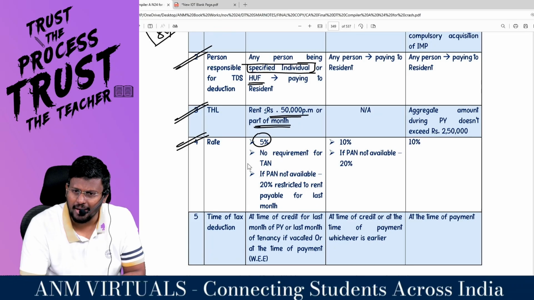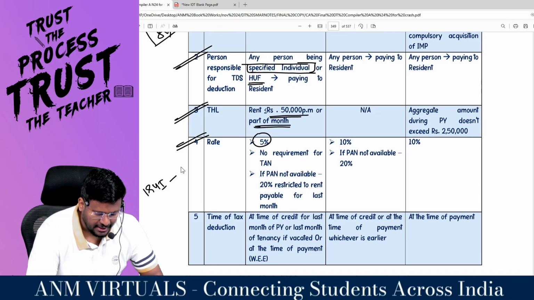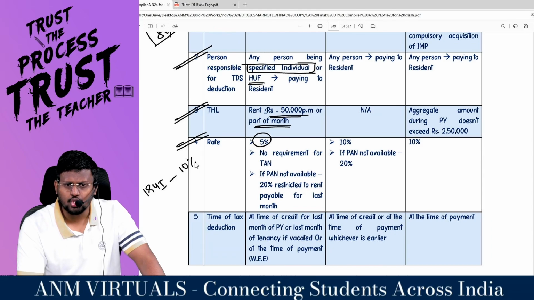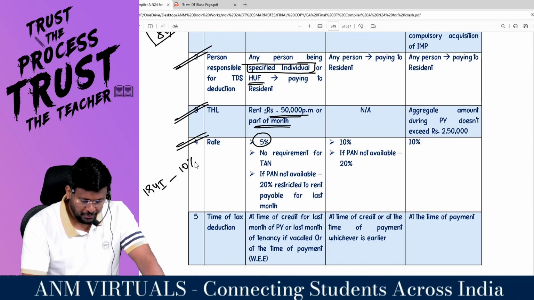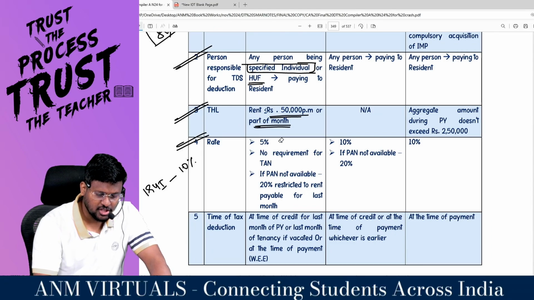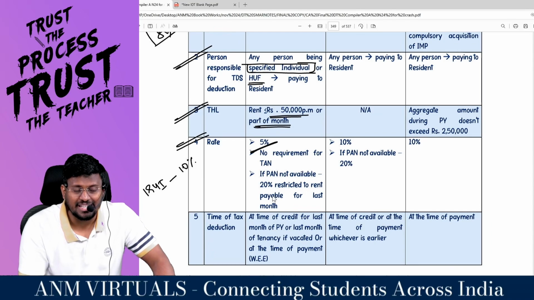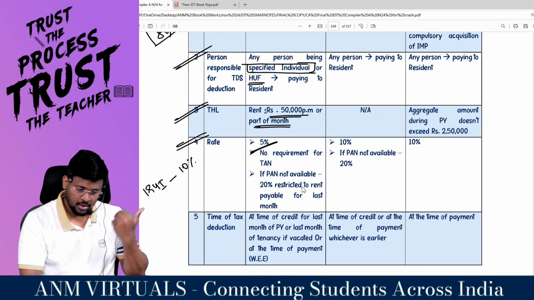5%. You tell me, what is the 194I rate? 10%. I'm talking about land and building. The same land and building I have rented to a chota wala, where the chota wala is liable to deduct TDS at the rate of how much percent? Why 5%? Because this is an alternate section.